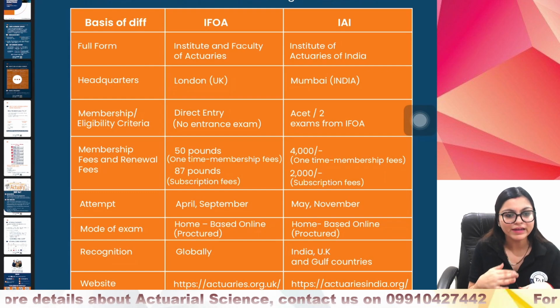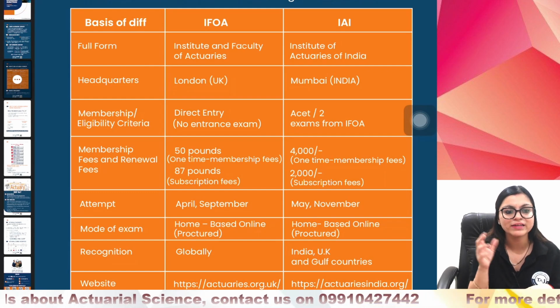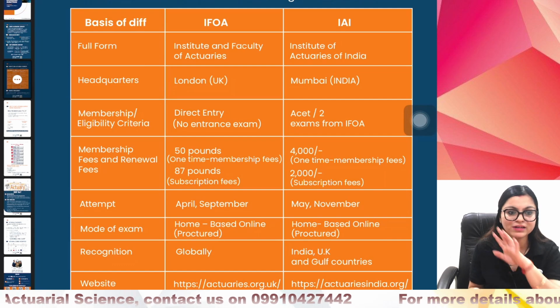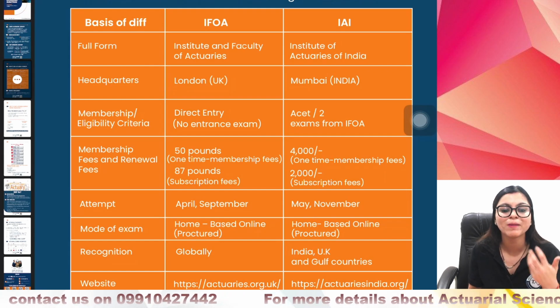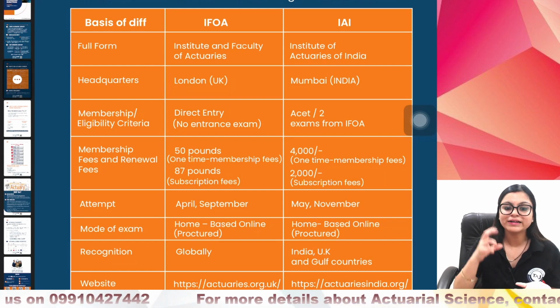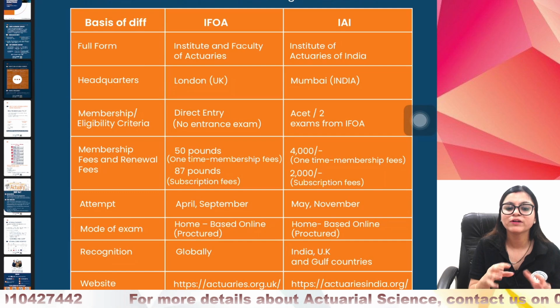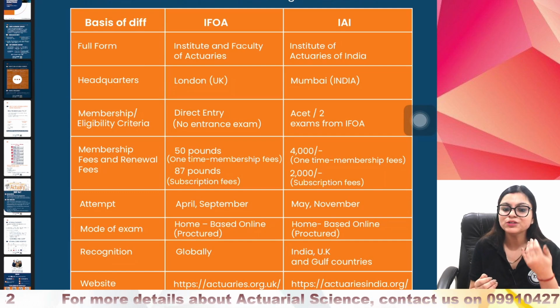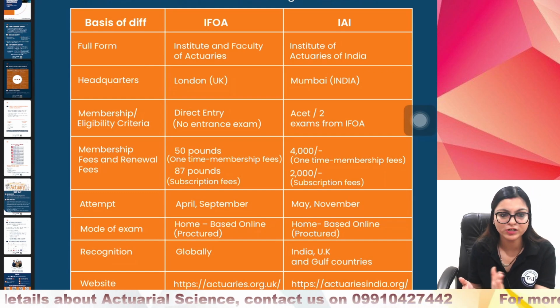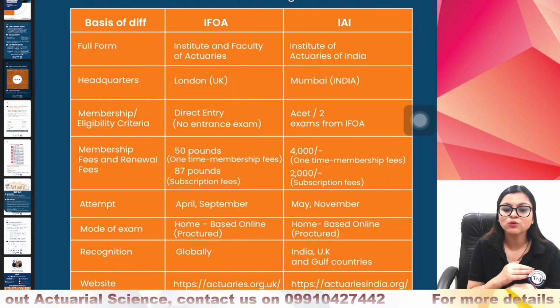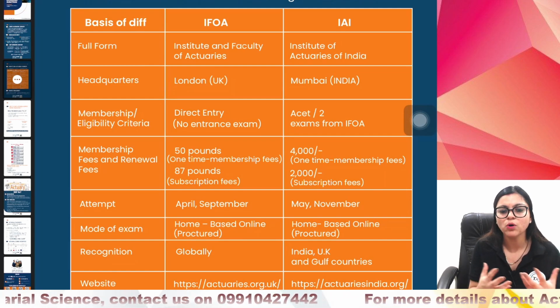Now, India has come up with a change: in India, exams will be MCQ based, whereas in IFoA, although exams are open book for both societies, we have mathematical typing. That is, if you are planning CS1 or CM1 or any other statistical exam, you need to type, whereas in India you have MCQs for the initial core principle series. So the difficulty pattern is almost similar.